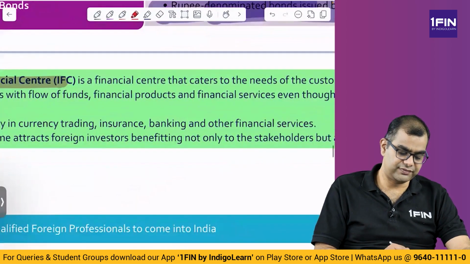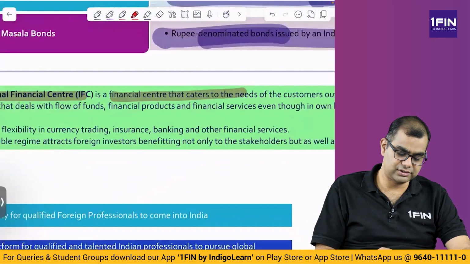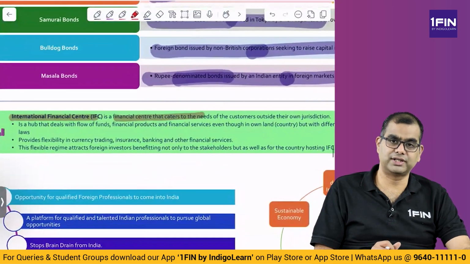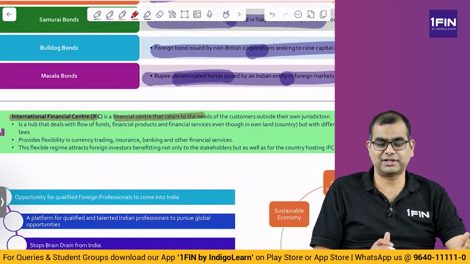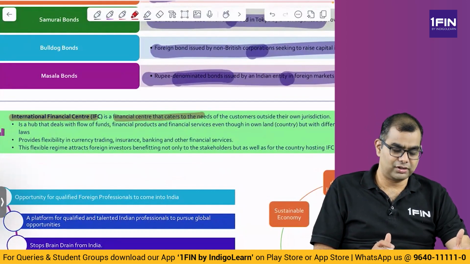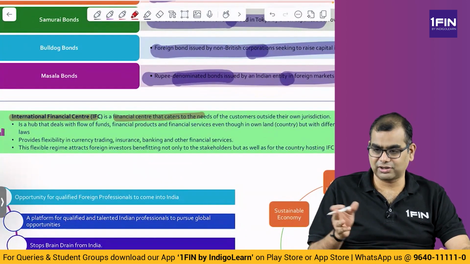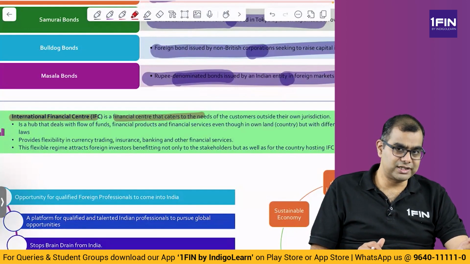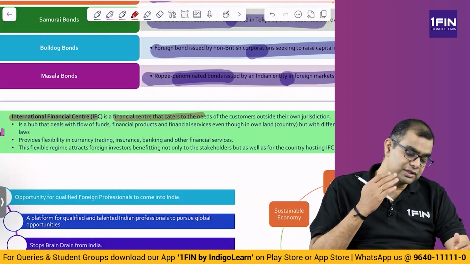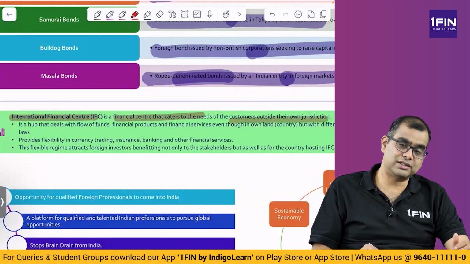IFC, International Financial Center, is a financial center that caters to the needs of customers outside their own jurisdiction, that is, in Gandhinagar in Gujarat, they have set up an international financial center, IFSC. In that particular place, as far as law is concerned, not your traffic rules and all that, as far as laws with respect to the financial transactions are concerned, even though that particular location is in India, laws of India won't apply.